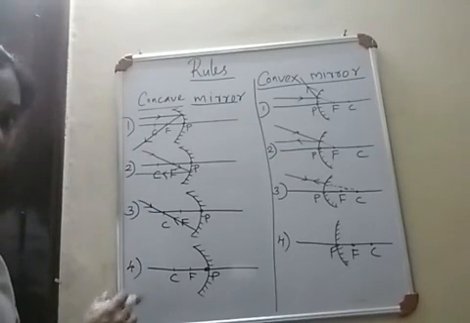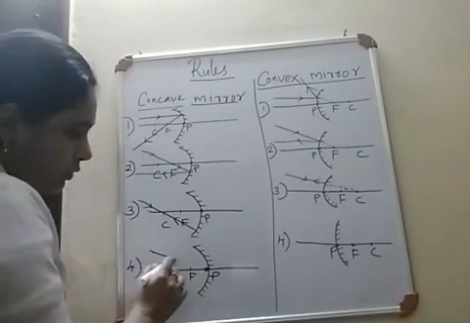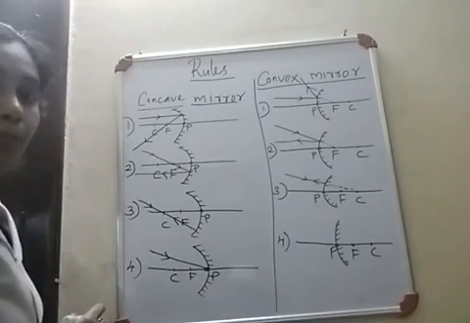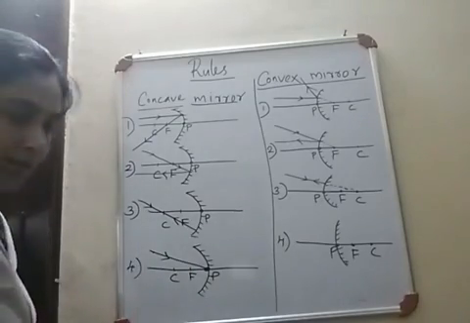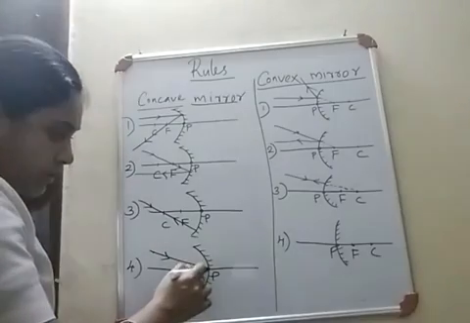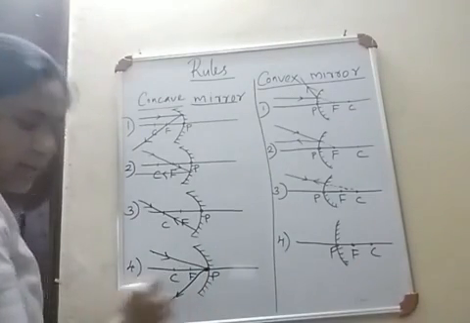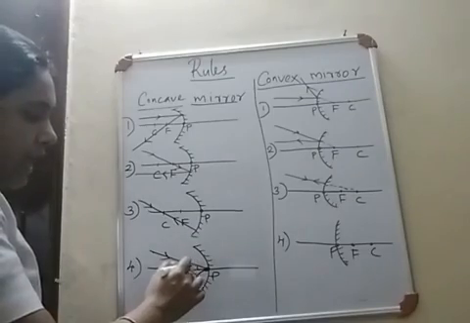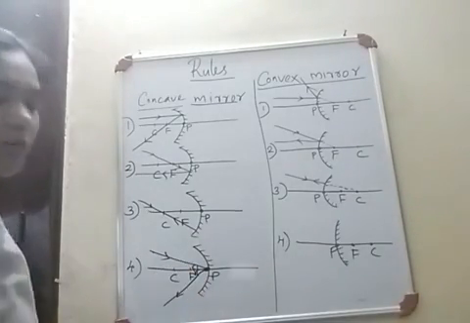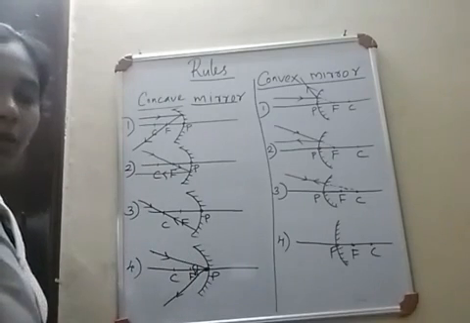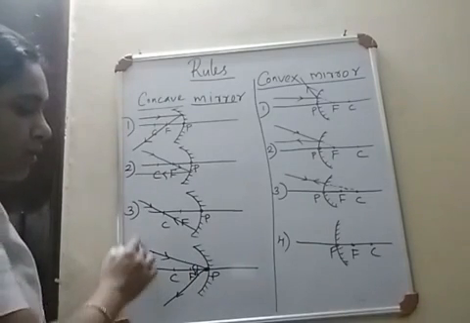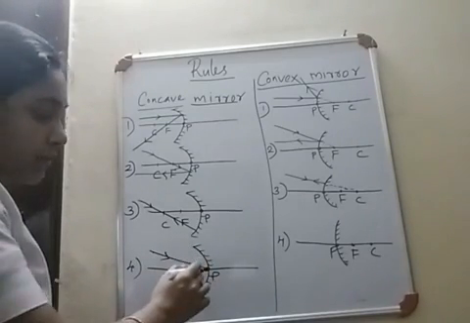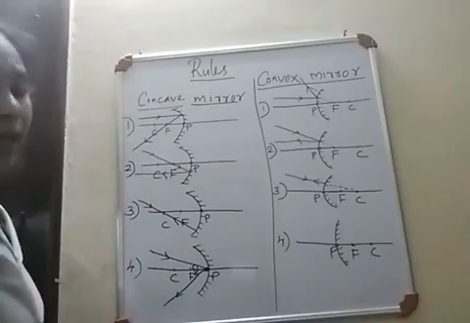And the fourth rule talks about the ray which is incident to the pole of the mirror at a certain angle. So this ray after reflection should go like this. This is the incident ray, this is the reflected ray. So this will be the angle of incidence and this will be the angle of reflection. Angle of incidence is equal to angle of reflection. So if a ray is incident to the pole of the mirror at a certain angle, it should be reflected back with the same angle.